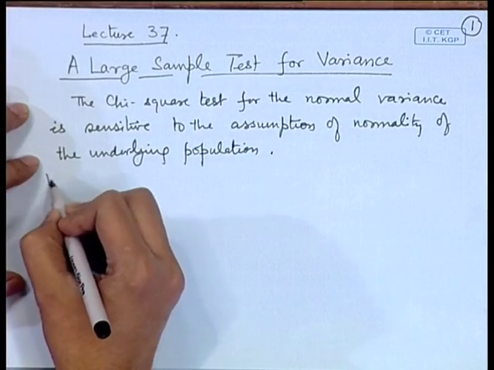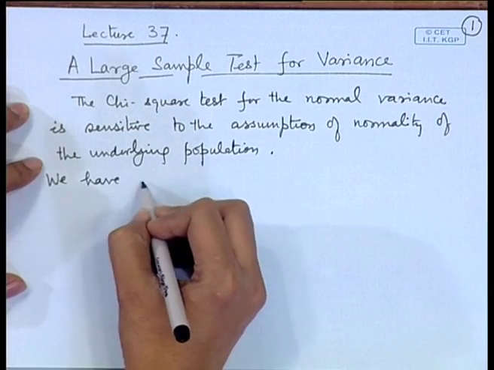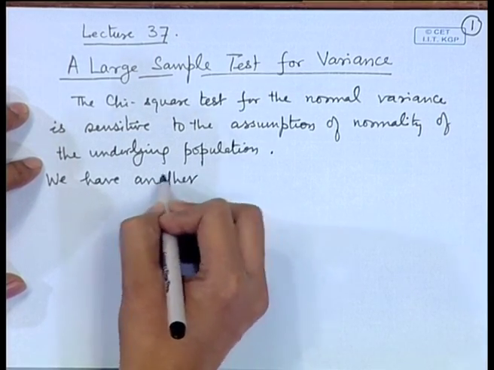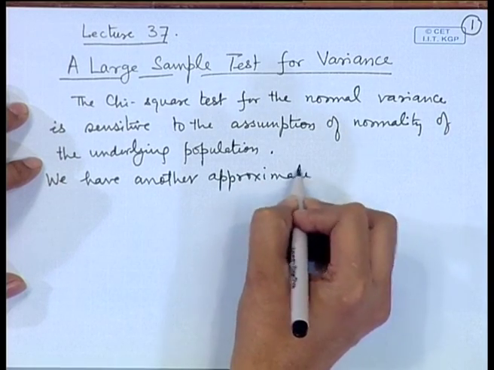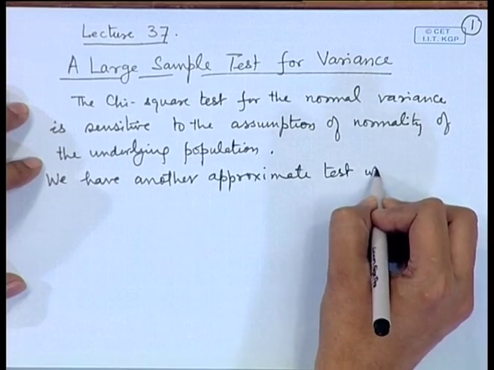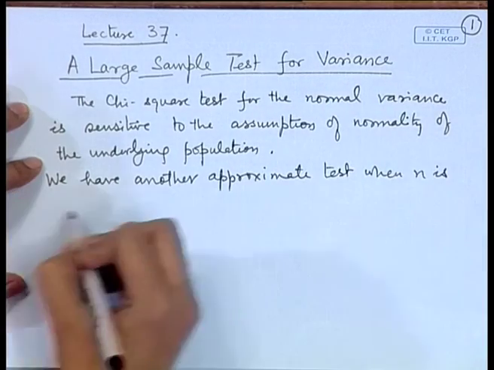So, we have another approximate test when n is large.